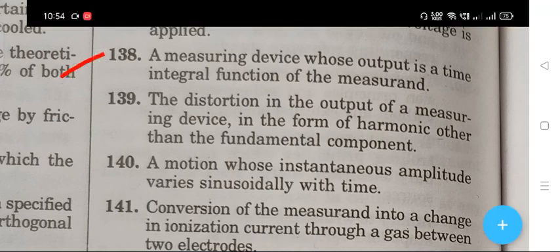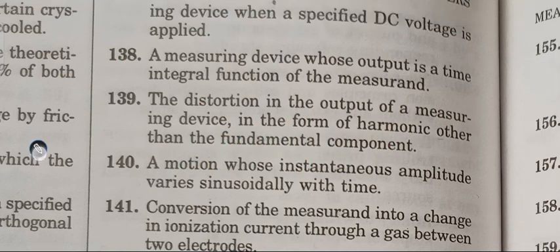The next question, 138: a measuring device whose output is a time integral function of the measurand. The right answer is integrating device.